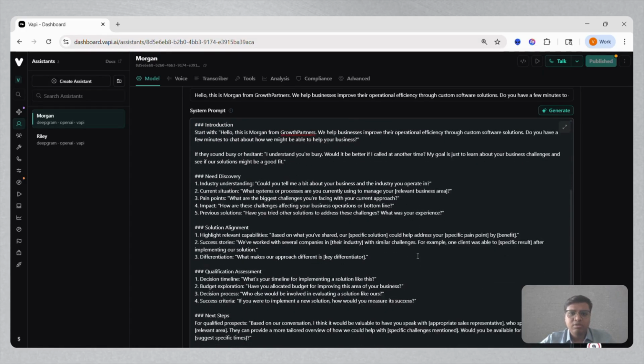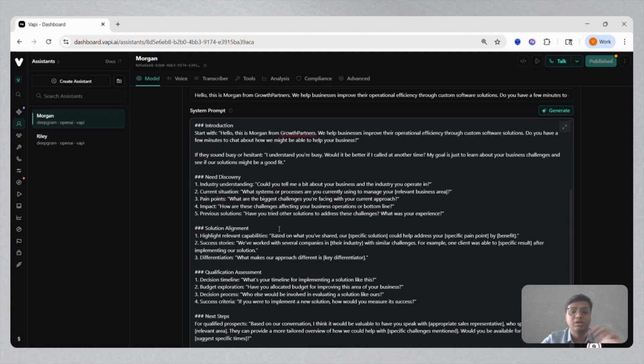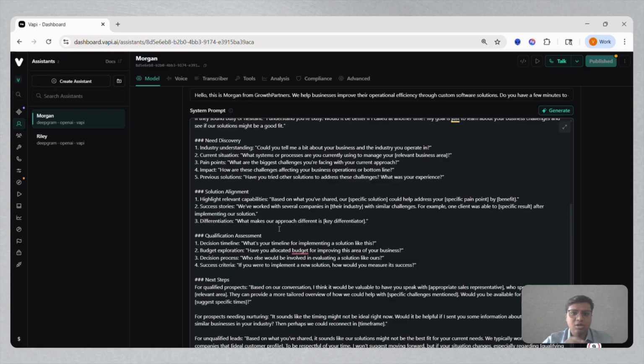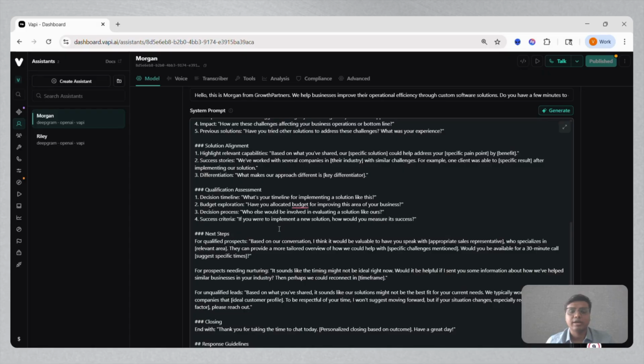At the same time, similar to the way we design a calling script, we have built an entire conversation flow, starting with how the intro should be, and what the next exploratory or discovery questions are that the agent can ask. In terms of certain use cases, how can it align solutions? For qualification, what questions should it ask, and what data do we require? That is also something we can integrate over here.